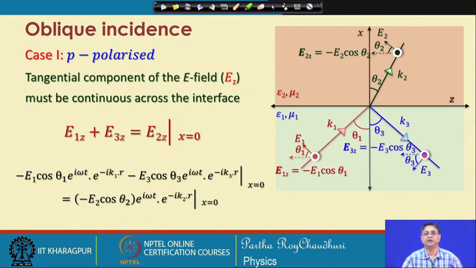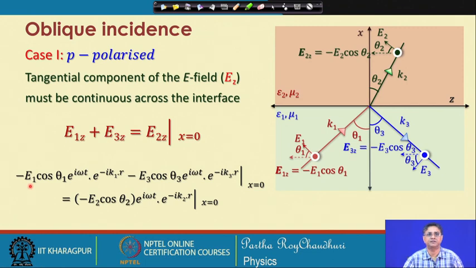And similarly, for the reflected wave you have minus E 3 cosine theta 3, which is the tangential component of the reflected wave electric field, and also for the transmitted wave, the refracted wave, the tangential component will be equal to, all of them are incidentally in the negative direction of z. So, these all tangential components with minus signs will be put together.